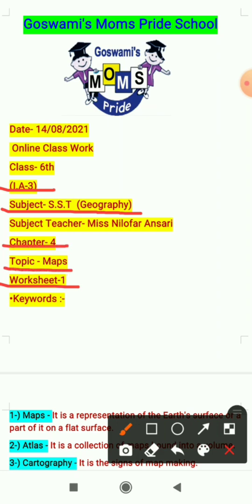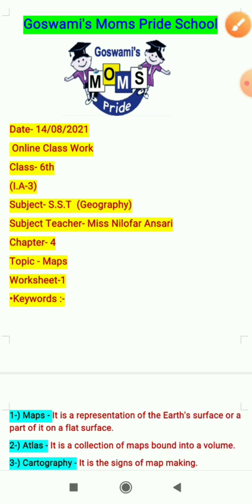So as you all have seen, today we have started our syllabus of geography. I have explained you chapter 4, and the explanation of the chapter I have provided you in your WhatsApp group through YouTube link. And I hope you all have seen that video and you all have understood the chapter well. So in today's worksheet, I will explain you the keywords and one-word answers related to the chapter.